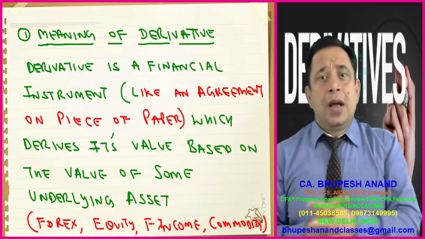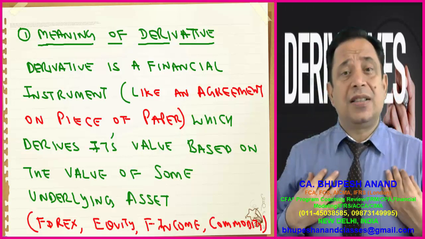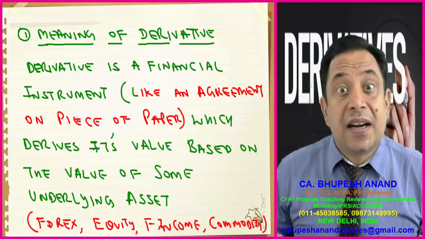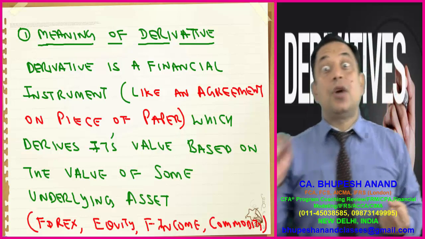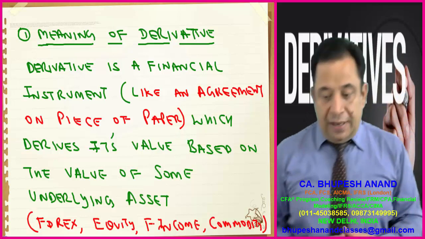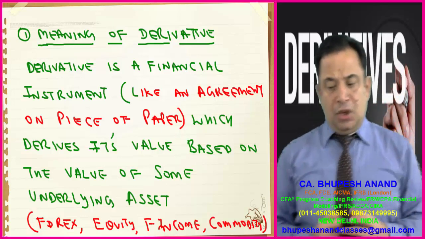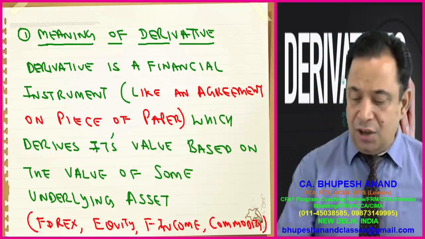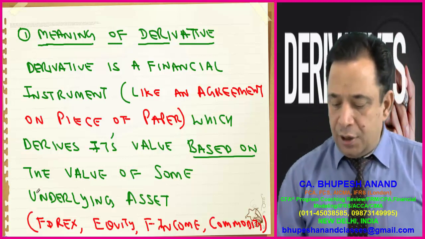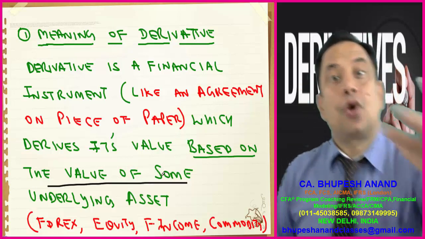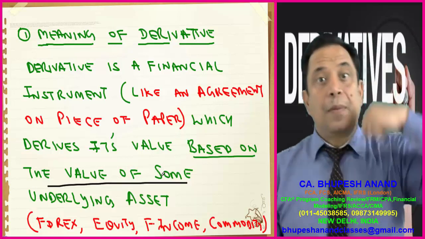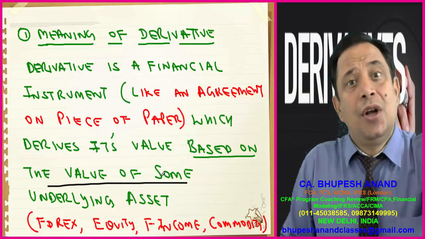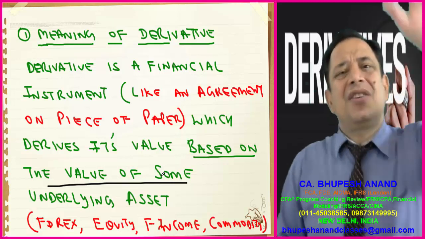Please write it down. I know that our examination is objective type, but we cannot attempt objective questions unless we write it down subjectively first. So firstly, write it down: derivative is a financial instrument like an agreement on a piece of paper which derives its value from the value of some underlying asset, such as standing crops, the price of gold, or whether this movie will be a box office hit or not. It can be on anything which is random in nature.